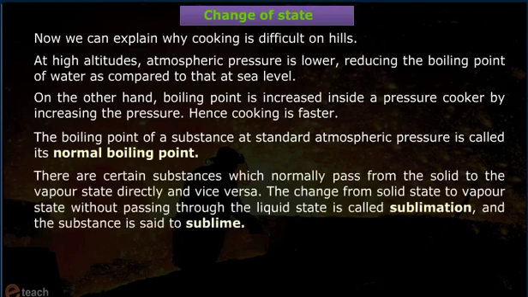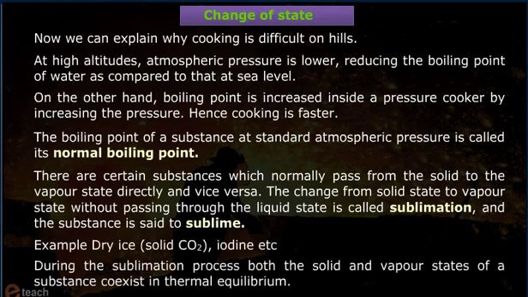There are certain substances which normally pass from the solid to the vapor state directly and vice versa. The change from solid state to vapor state without passing through the liquid state is called sublimation, and the substance is said to sublime. Examples: dry ice (solid CO2), iodine, etc. During the sublimation process, both the solid and vapor states of a substance coexist in thermal equilibrium.